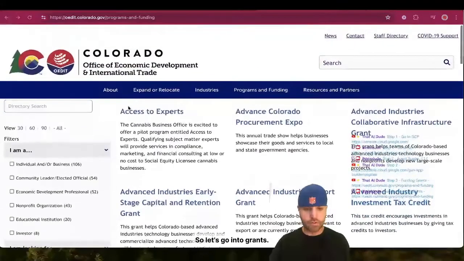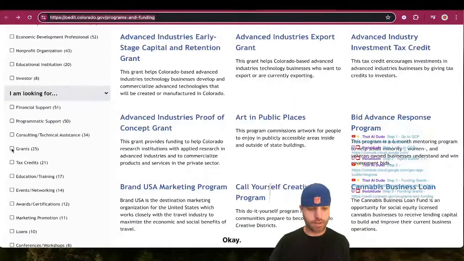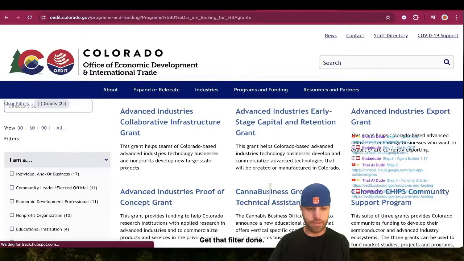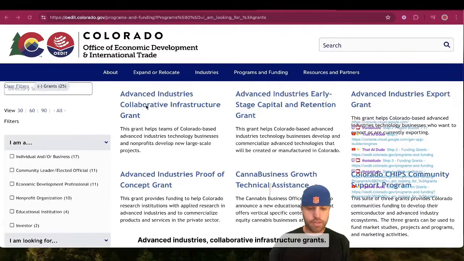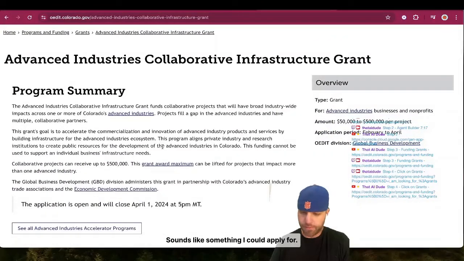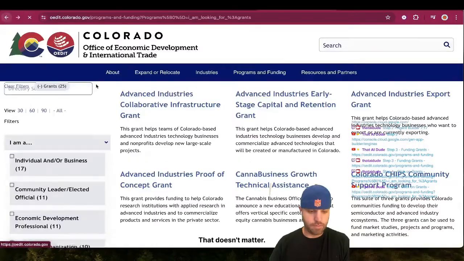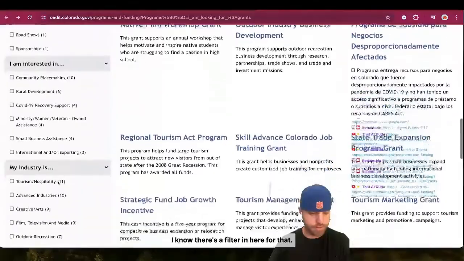Okay, so let's go into grants. Okay, so we select grants, get that filter done. Boom, okay. Get our links in. Sorry, this takes a little bit. Or click on grants. Okay, Advanced Industries Collaborative Infrastructure Grant. Sounds like something I could apply for. No, I can't. It's done. That doesn't matter. We don't want that one. We want open. I know there's a filter in here for that.